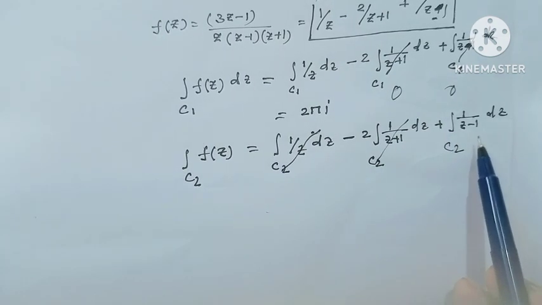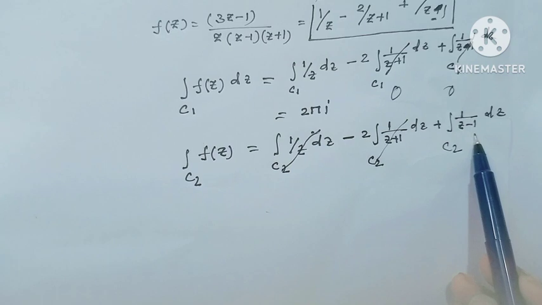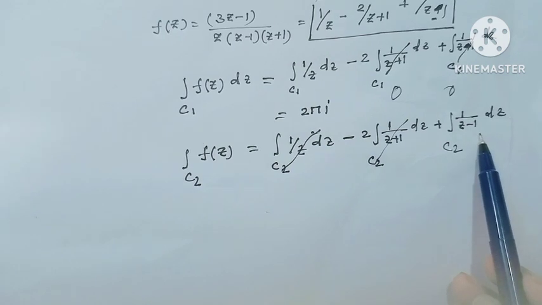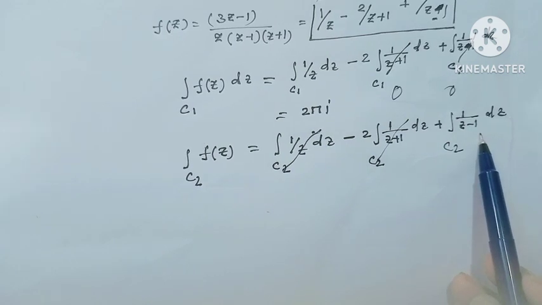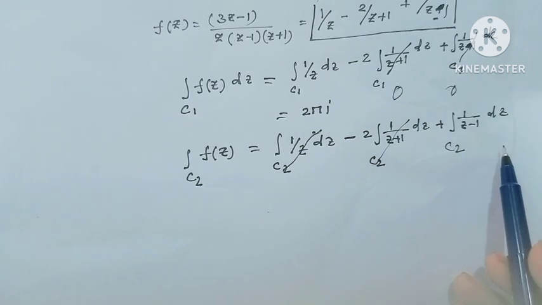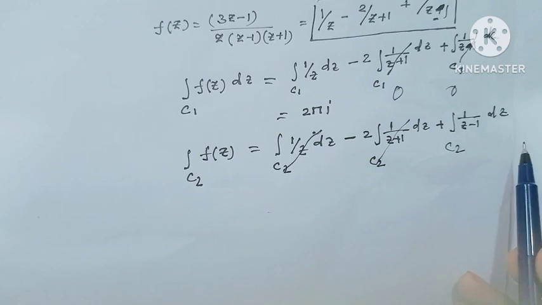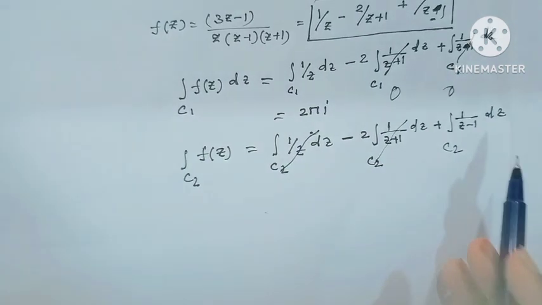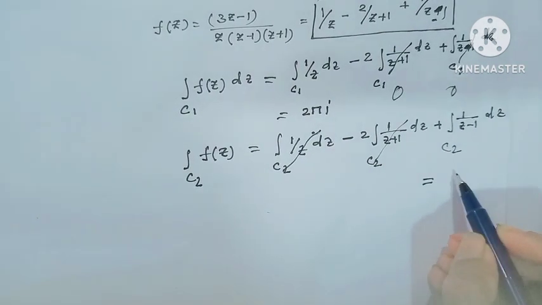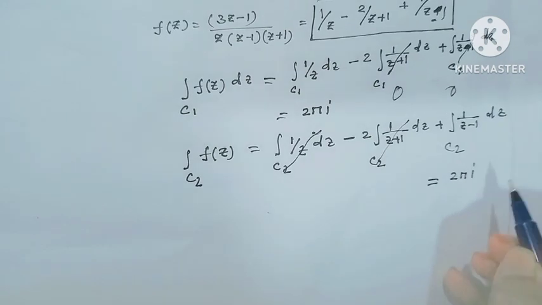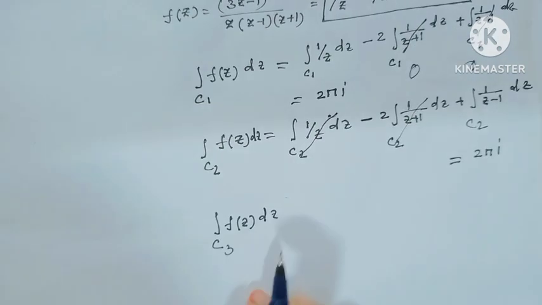Only we have to evaluate this integration, where the singularity is at the point 1. And all of us know dz over (z minus a), this value is 2 pi i. So this value would be 2 pi i.